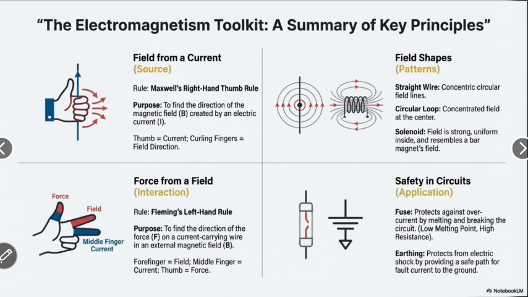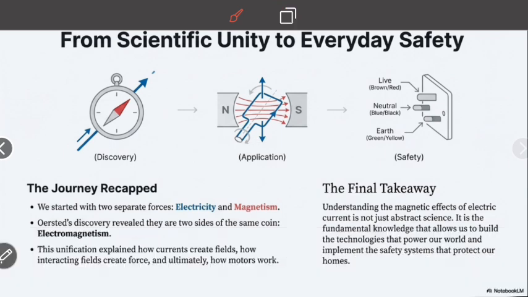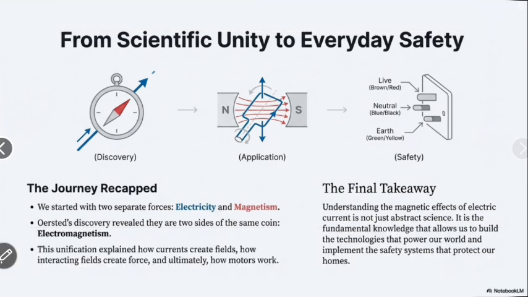Safety in the circuit, application. Fuse: protects against overcurrent by melting and breaking the circuit; low melting point and high resistance. Earthing: protects from electric shock by providing a safe path for the fault current, from scientific unit to everyday safety.